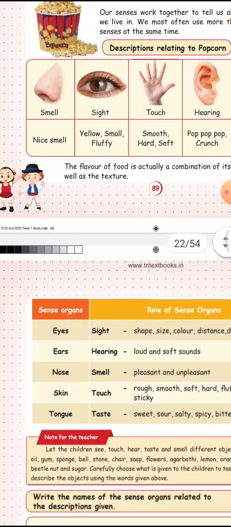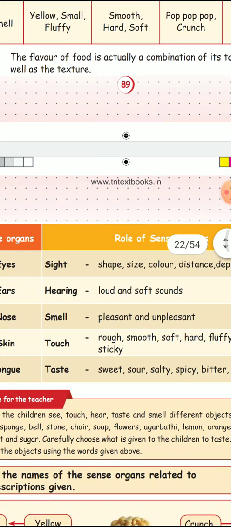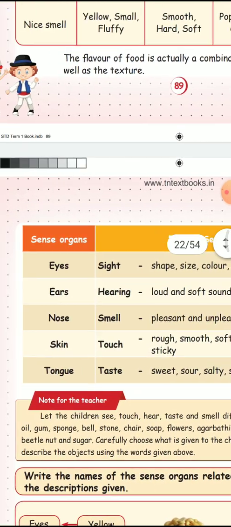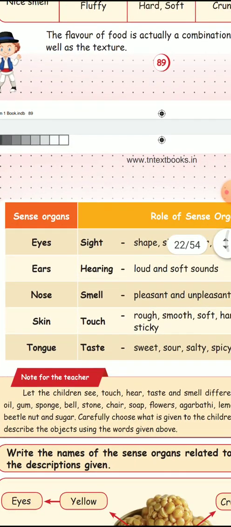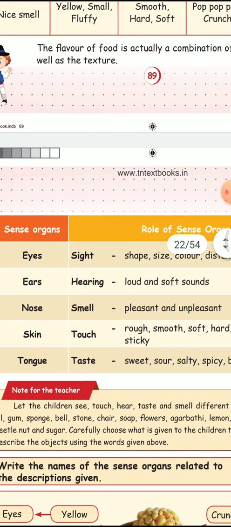What are the sense organs? Yes, good everyone. Eyes, ears, nose, skin, tongue. These five are the sense organs. First, the eyes: sight, shape, size, color, distance and depth.